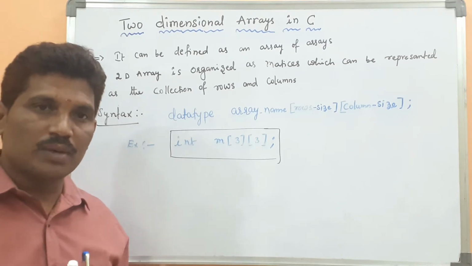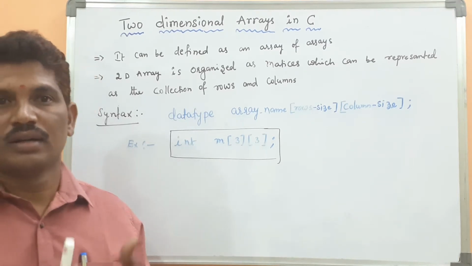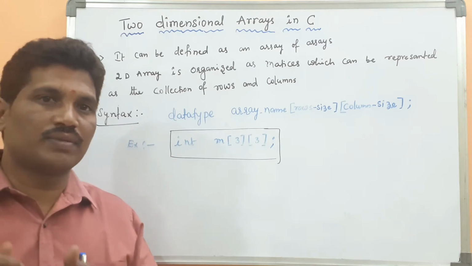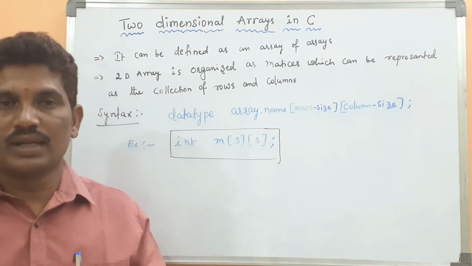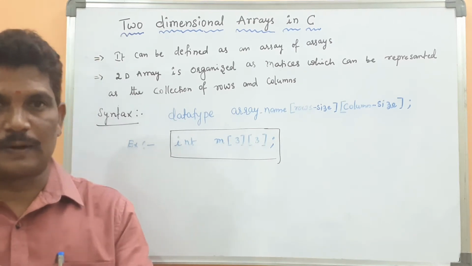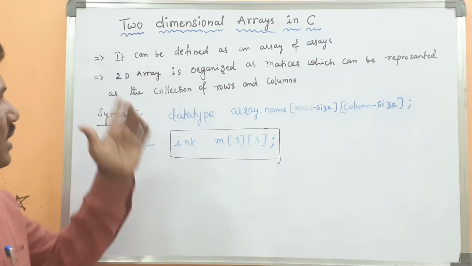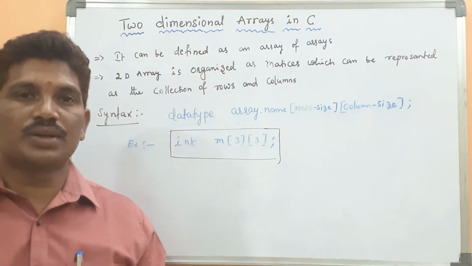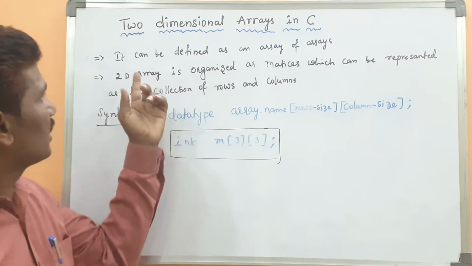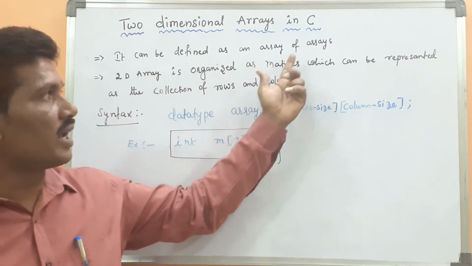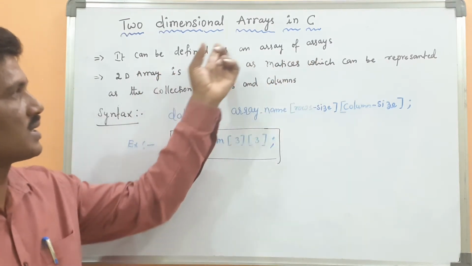For a one-dimensional array, what is the syntax? Data type, then array name, then square bracket, then size. Then what is the definition of a two-dimensional array? It can be defined as an array of arrays. What is the meaning of this statement?